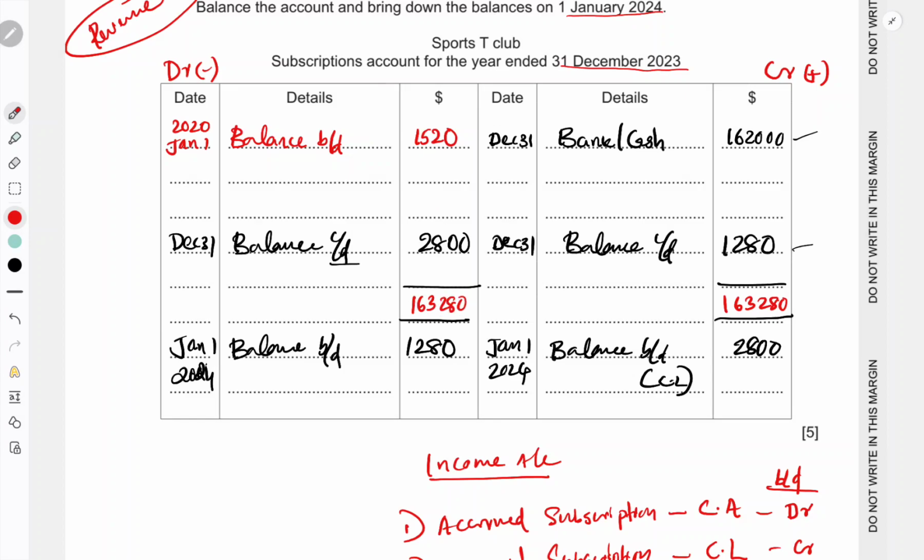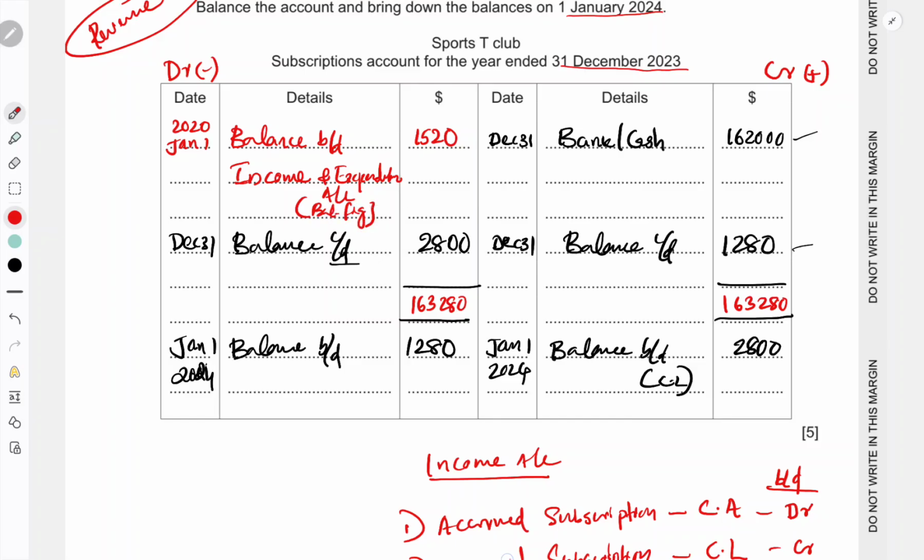Then check the balancing figure here, minus 2,800 and 1,520. The balance you will transfer to the income and expenditure account. This is the balancing figure.